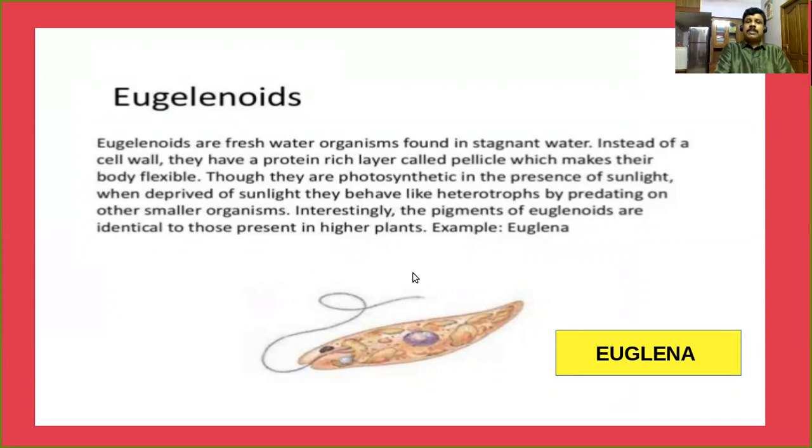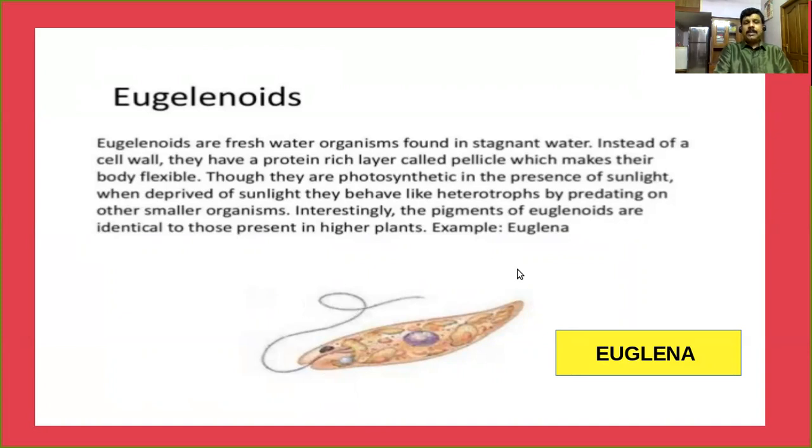One of the most important examples is Euglena. Do you know Euglena? It's a type of protist that comes under the group of euglenoids. Do you know the most important characteristic feature of Euglena? They have pigments like plants. That's why they can synthesize their own food materials. So we can consider it a photosynthetic protist.